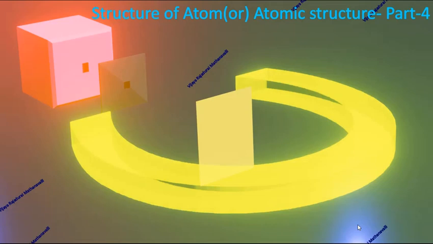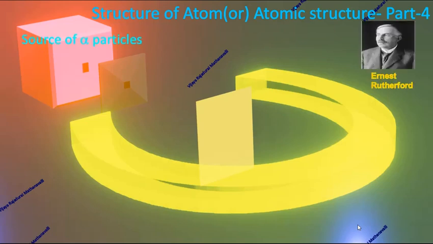Ernest Rutherford was a scientist from New Zealand who was interested in knowing how the electrons are arranged within an atom. He designed an experiment for this. Now you can see the experiment setup. This is the source of alpha particles. Alpha particles are nothing but doubly positively charged particles, that is helium 2 plus.